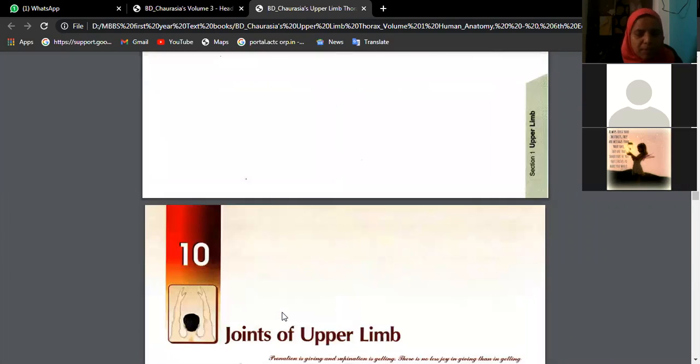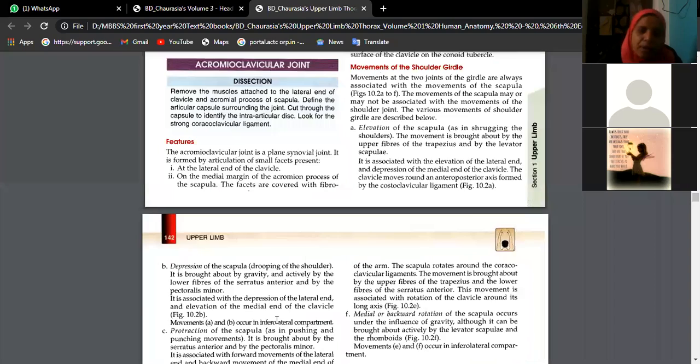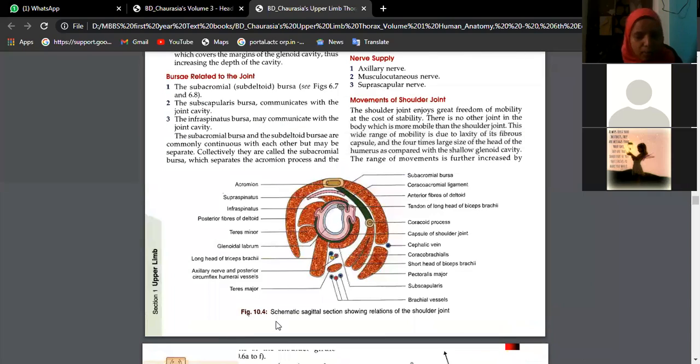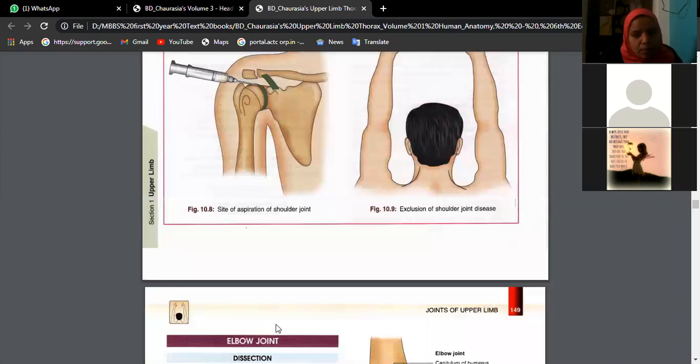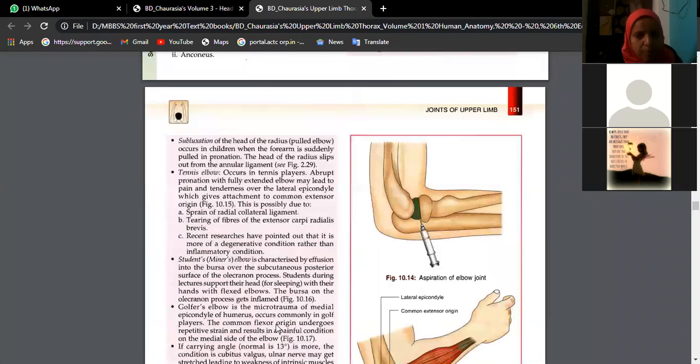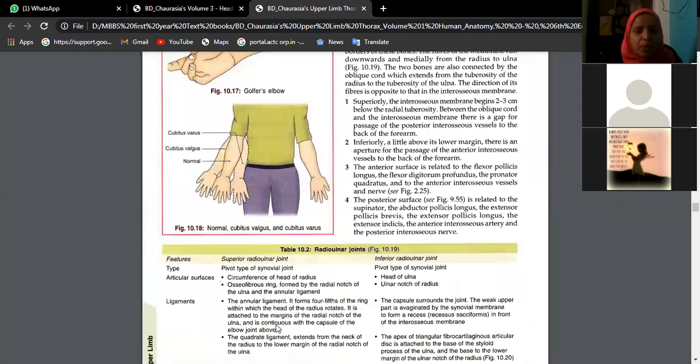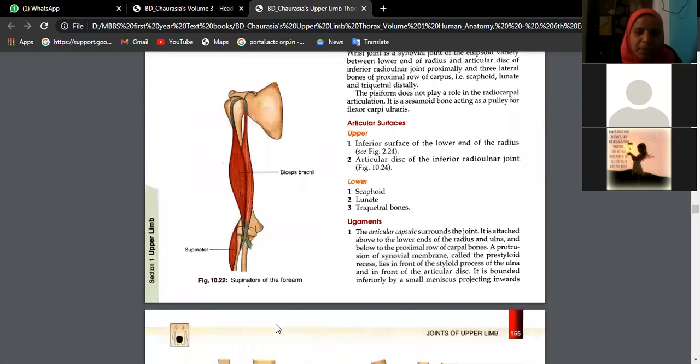What type of joint is the first carpo-metacarpal joint? What are the bones involved, beta? Do you remember? It's a saddle type of joint. What do you mean by saddle joint?